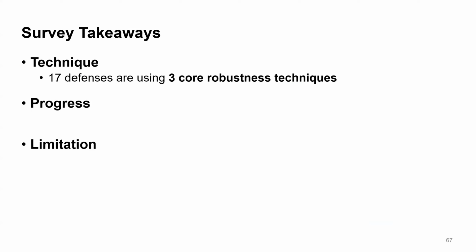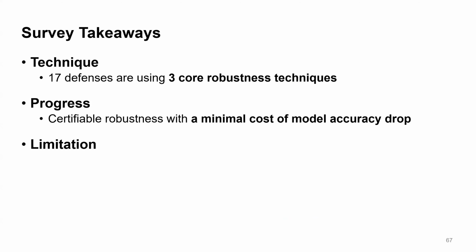Here are 3 important takeaways from our survey. Some of them were briefly discussed before in this talk, but I'd like to highlight them again. First, we find that 17 defenses are only using 3 core robustness techniques. Second, we are excited to see defenses now can achieve certifiable robustness at a small cost of model accuracy. Third, there are still limitations, and the biggest one is the computation overhead.